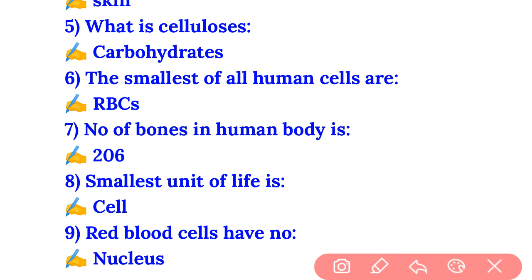Question number 8, smallest unit of life is the cell. The cell is the smallest unit of life. Going to the next question, red blood cell has no dash. Red blood cell or RBC has no nucleus. Remember this question, RBC has no nucleus. The answer is nucleus.